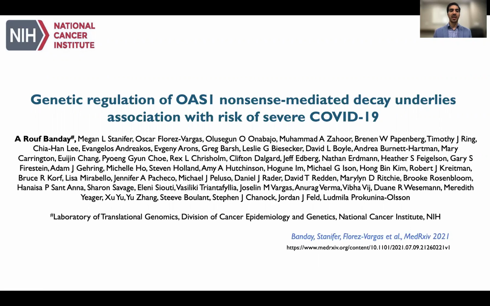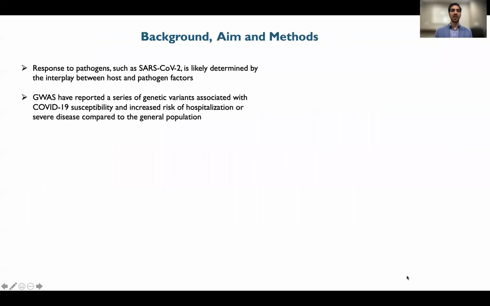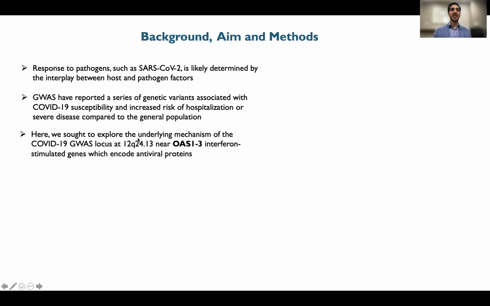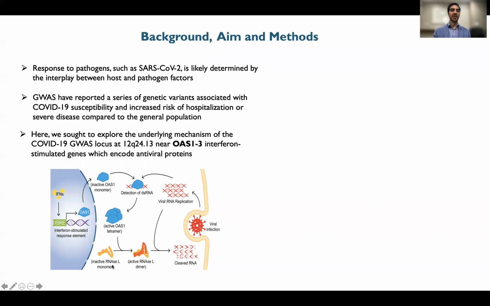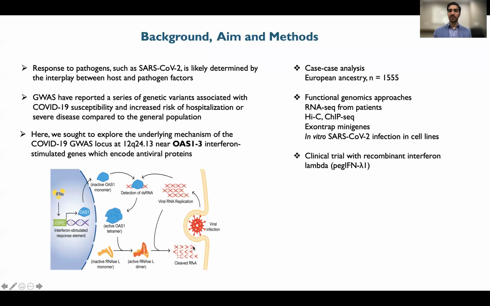This research is regarding genetic regulation of OAS1 and how that affects COVID-19 outcomes. Response to pathogens, including SARS-CoV-2, is likely determined by the interaction between host and pathogenic factors. GWAS have reported a series of genetic variants in this regard. One of the genetic variants is on chromosome 12 near the OAS1 to 3 gene cluster. These are interferon-stimulated genes that encode antiviral proteins. These proteins activate the RNase L pathway that degrades the target double-strand RNA, which in this case is viral RNA.